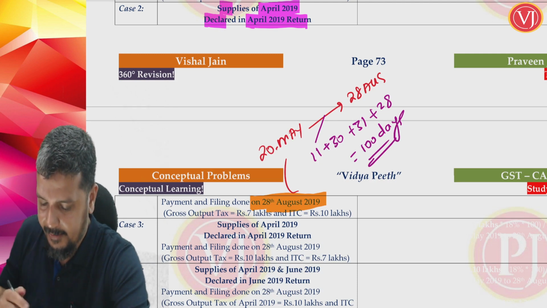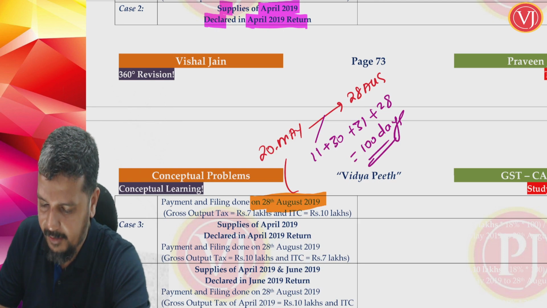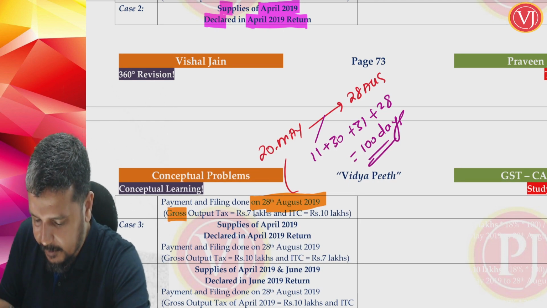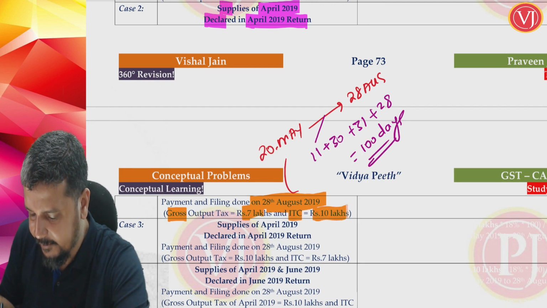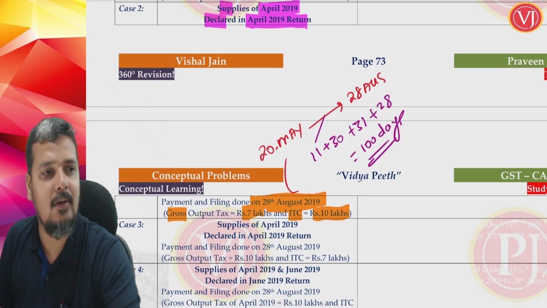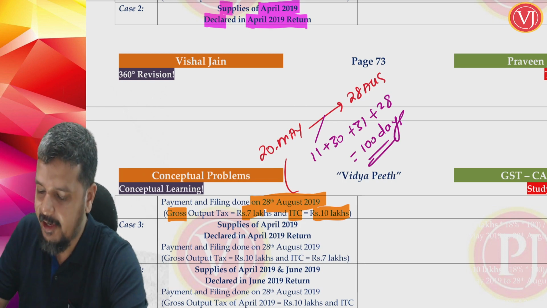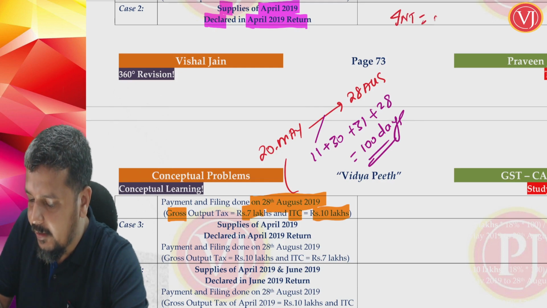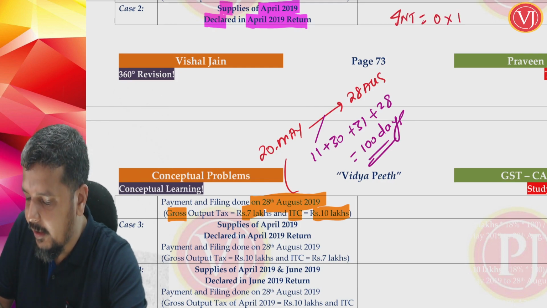Now if I look at the question more, I find that gross output tax is 7 lakhs and ITC is 7 lakhs, which means by cash ledger I have paid 0. So what will be the interest? Interest will be 0 multiplied by 18% multiplied by 100 divided by 365.